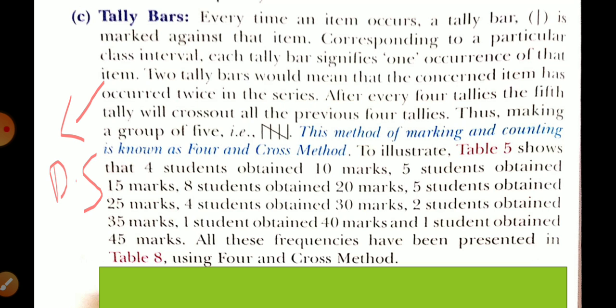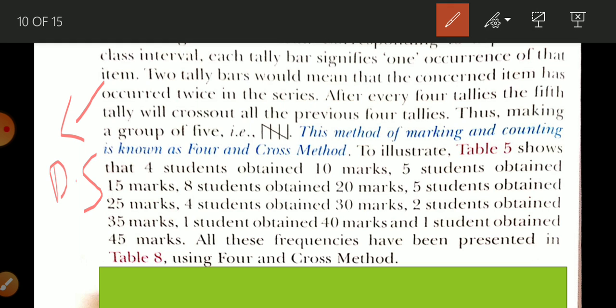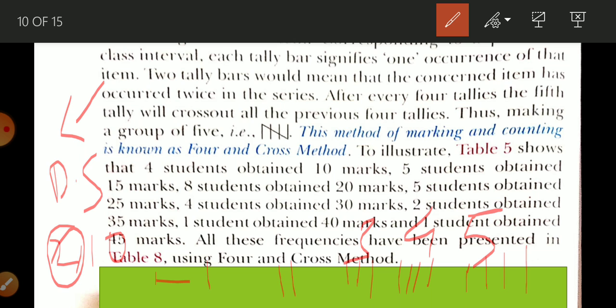If any number is repeated one time, we will write 1 line. अगर कोई वैल्यू 2 बार रिपीट हुई, जैसे कि there are 2 students who gained 10 marks, so for 2 we will write 2 lines. For 3 we will draw 3 lines, for 4 we will draw 4 lines, and for 5 we don't draw 5 lines. What we will do is draw 4 lines and then cross them. So this is your tally bar.